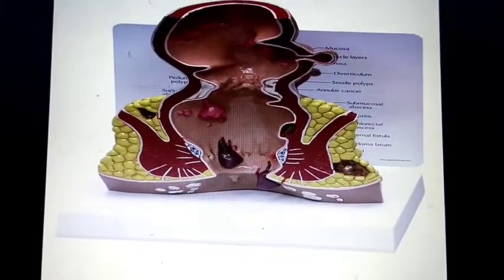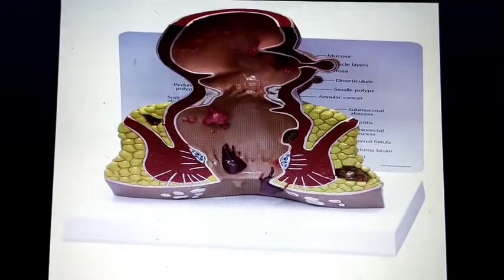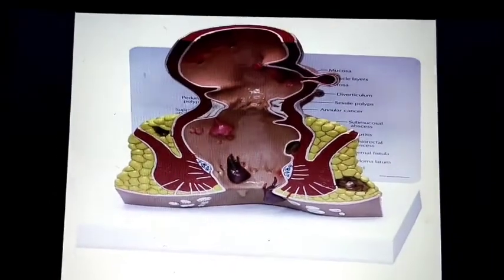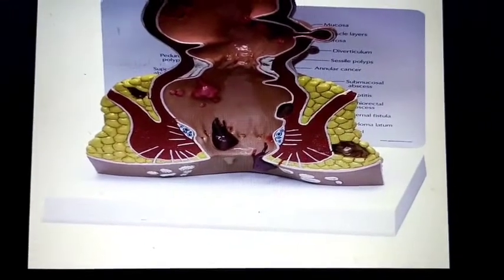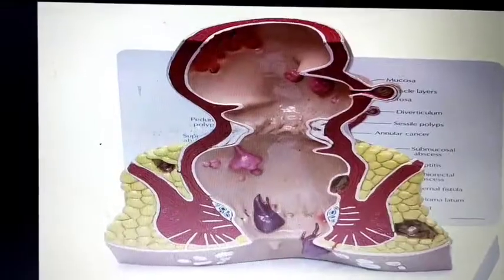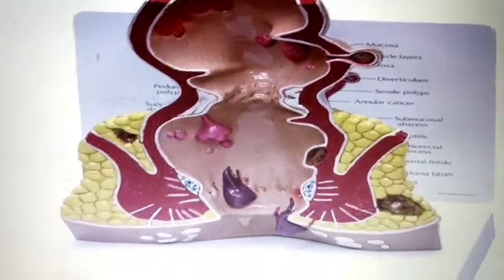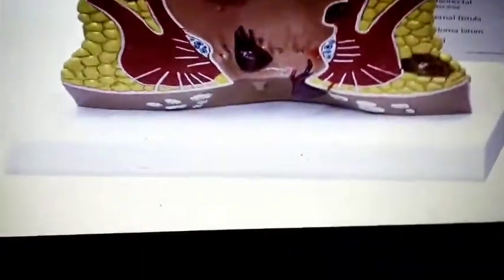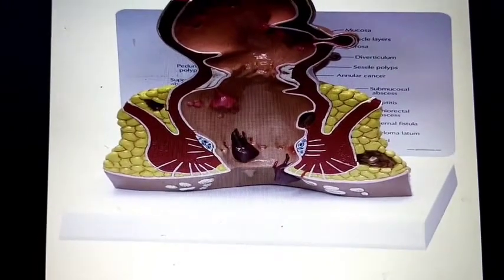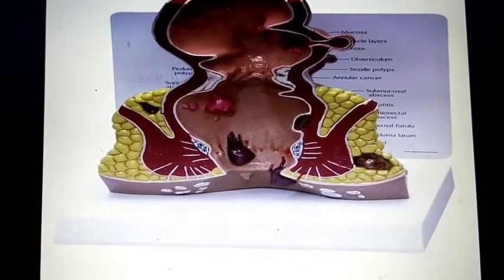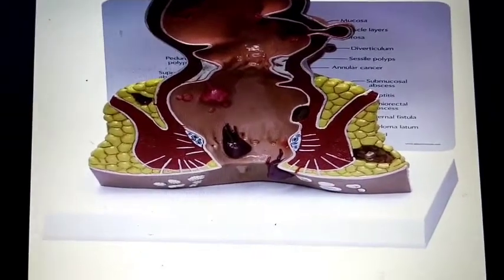It is located within the anal triangle of the perineum. Before going to the anatomy of the anal canal, we will discuss briefly what is meant by the perineum. During the anatomy of the lower limb, we studied what is meant by perineum.